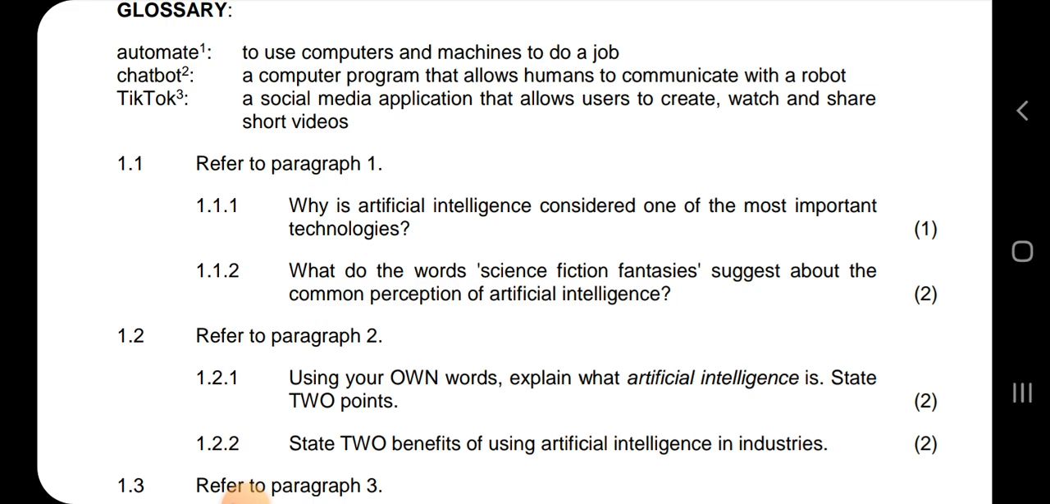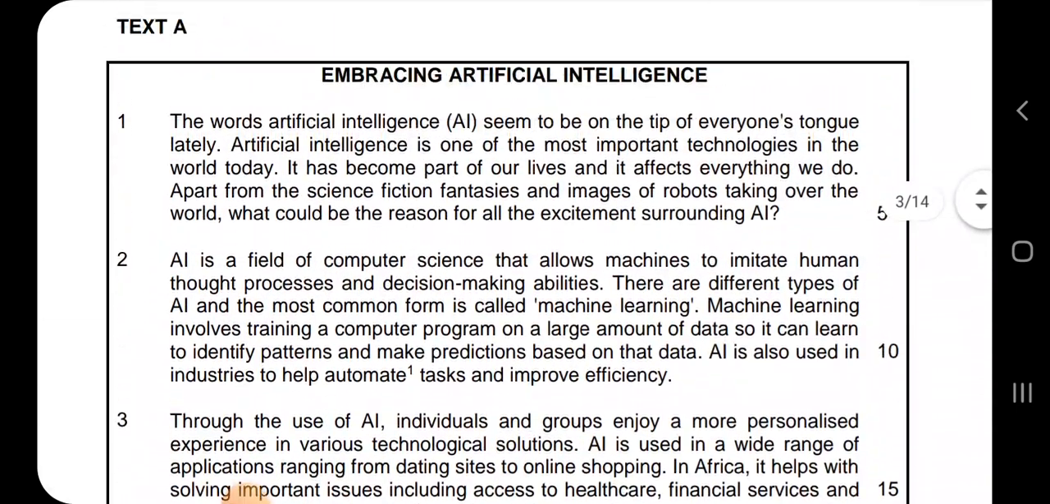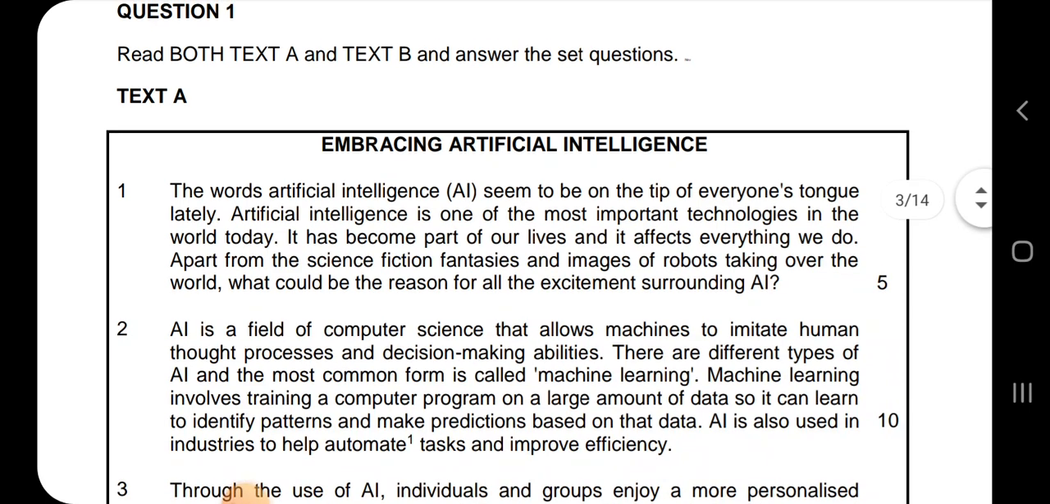1.2.2 says, state 2 benefits of using artificial intelligence in industries. So you must write your answers down so that when you look at the memo, you can see if you are far from the memo or you are still within range.